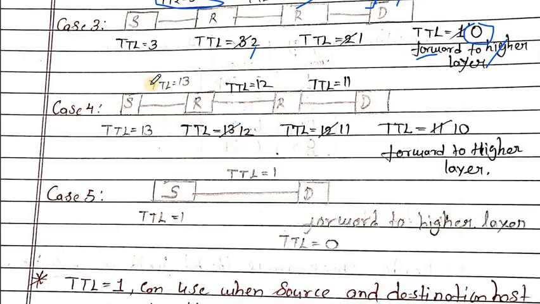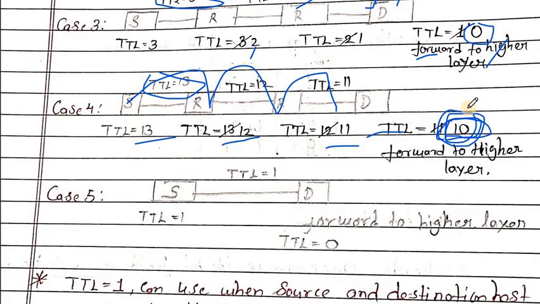Now in the fourth case, if the TTL value is large, then after passing through each router the value becomes decremented. So 13 becomes 12, then 11. When the packet reaches the destination, it decrements the TTL value by 1. Now here we see that the TTL value is more than 10, so this packet has already reached the destination. So it will forward the packet to the higher layer.